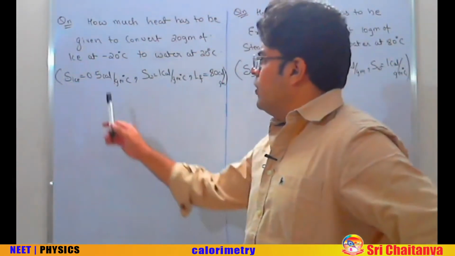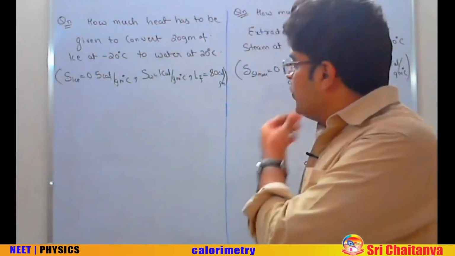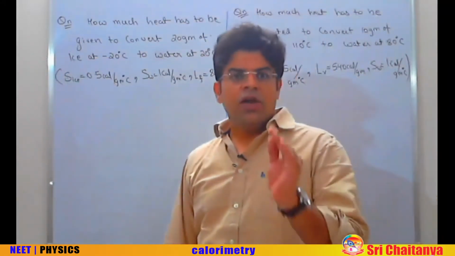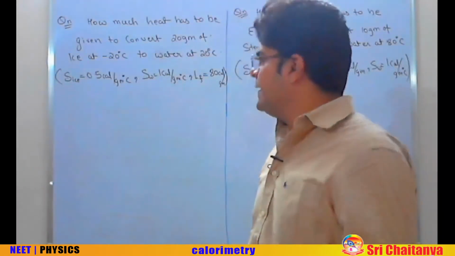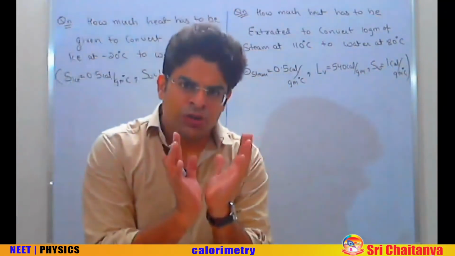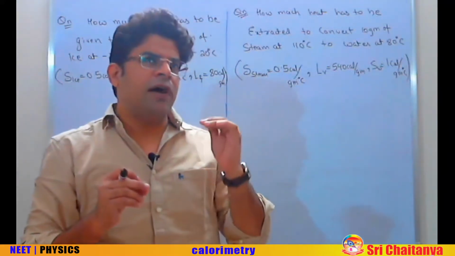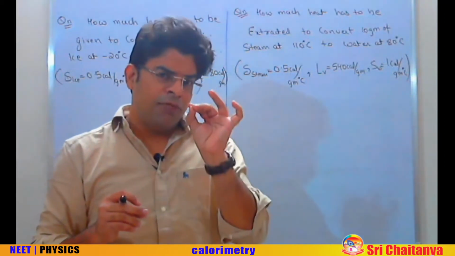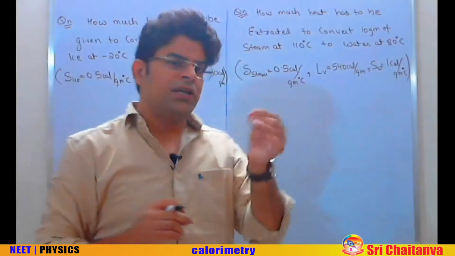First of all, specific heat of ice is given as 0.5 calorie per gram degree centigrade. Specific heat of water is 1 calorie per gram degree centigrade, and latent heat of fusion, that to convert 1 gram of ice into 1 gram of water at 0, you have to give in 80 calorie of heat. So how much heat is required? Look, if we have got ice at minus 20, when we start providing heat, what will happen? First, the temperature of ice will keep on increasing till its melting point. So first we have to provide heat to convert ice at minus 20 to ice at 0.